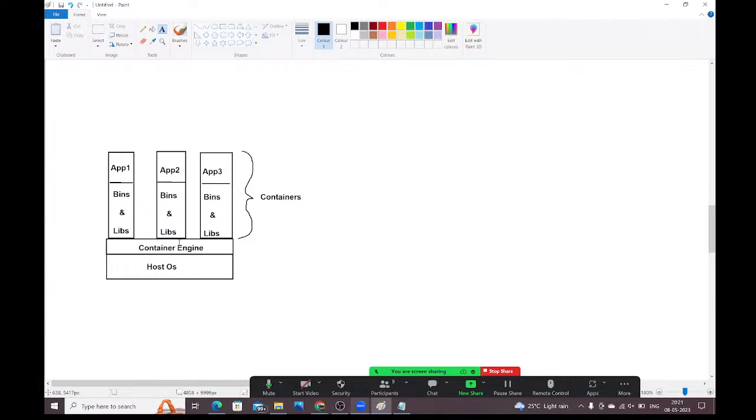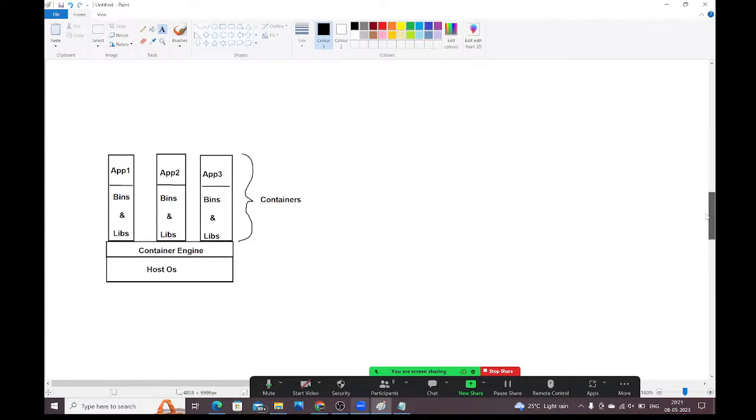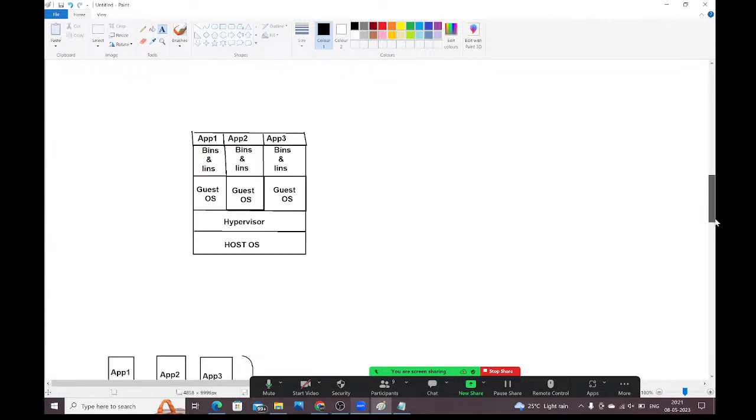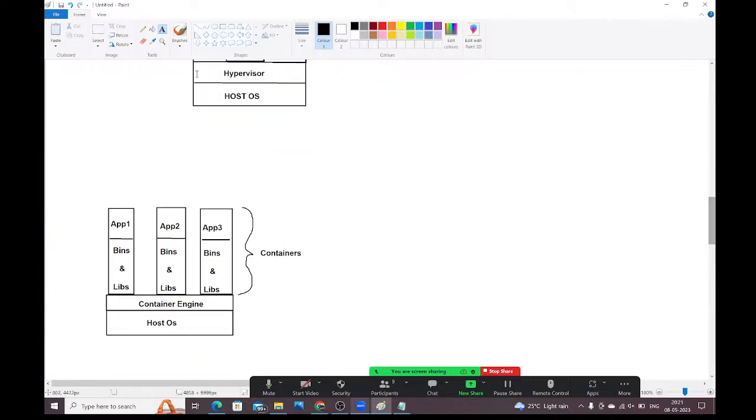You no need to install the guest operating system to run your application, because we are not going to follow the virtualization concept here. Virtualization concept is outdated. Nowadays, no one is using that virtualization concept. Everyone is working with this containerization concept only. Observe these two diagrams carefully, guys. Now, let me take these diagrams like this. One minute.